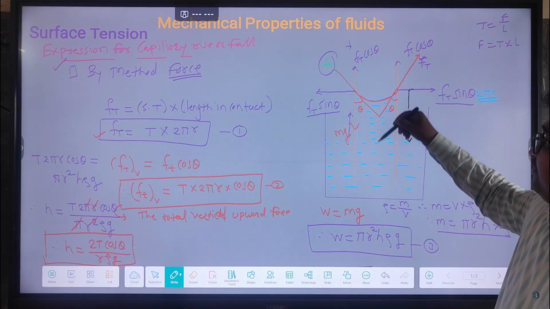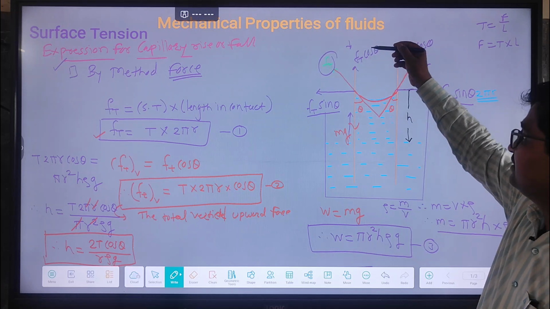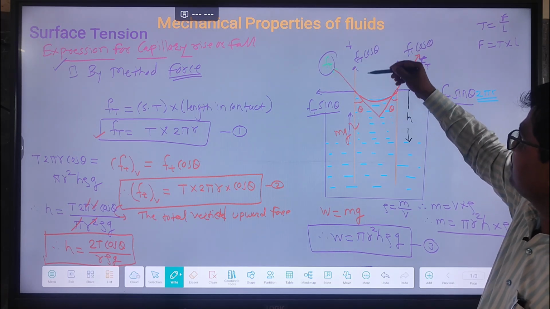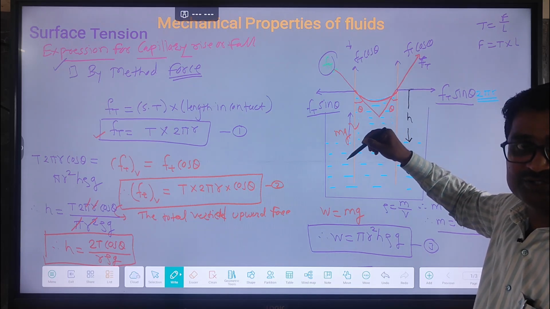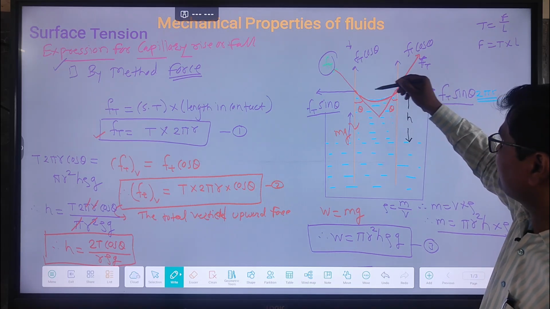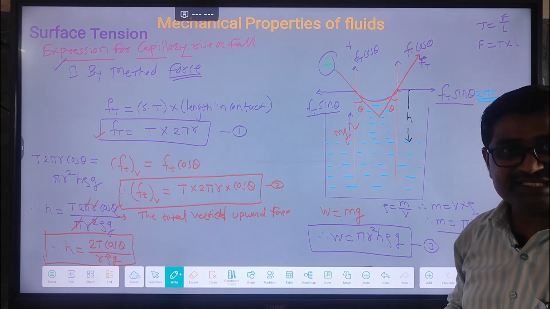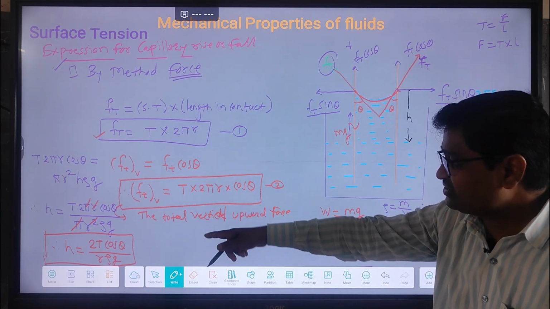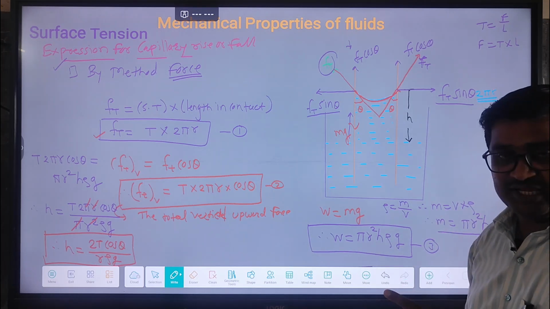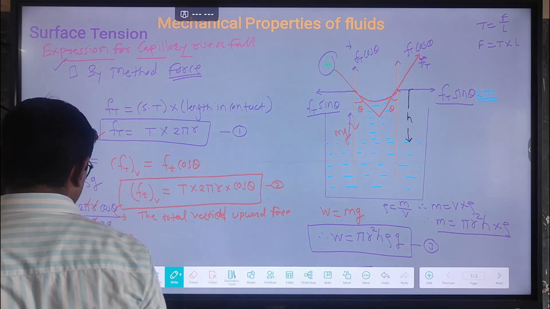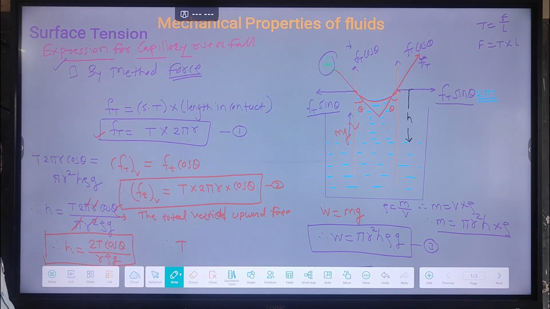Now when the capillary tube is dipped into the liquid, the level of liquid inside the capillary tube rises. You get it clear? After that they experience a vertical upward force, and due to the weight of the liquid column they experience a vertical downward force. According to the equilibrium position of the liquid column, the vertical upward and downward forces are the same. So that's why we are comparing these two equations, and finally we find the same expression for height. By using this equation we can also find the value of surface tension.